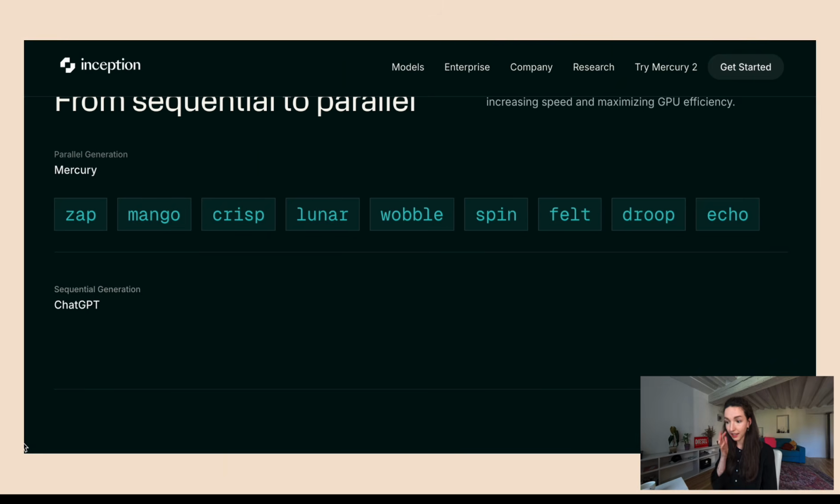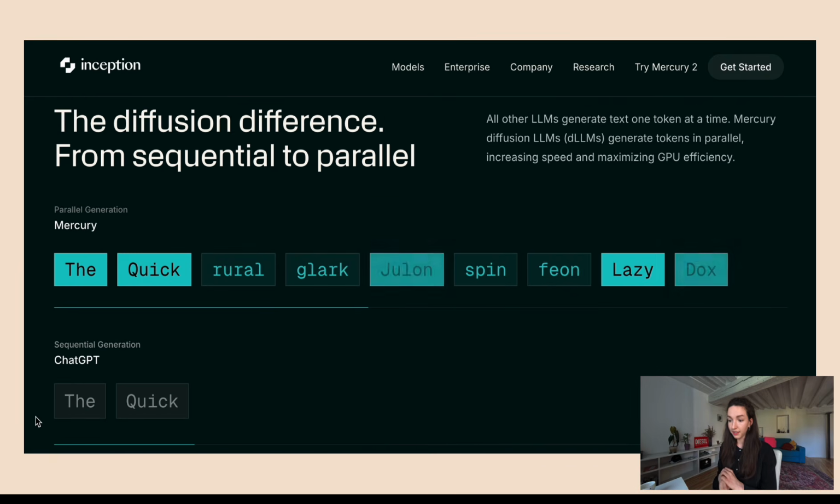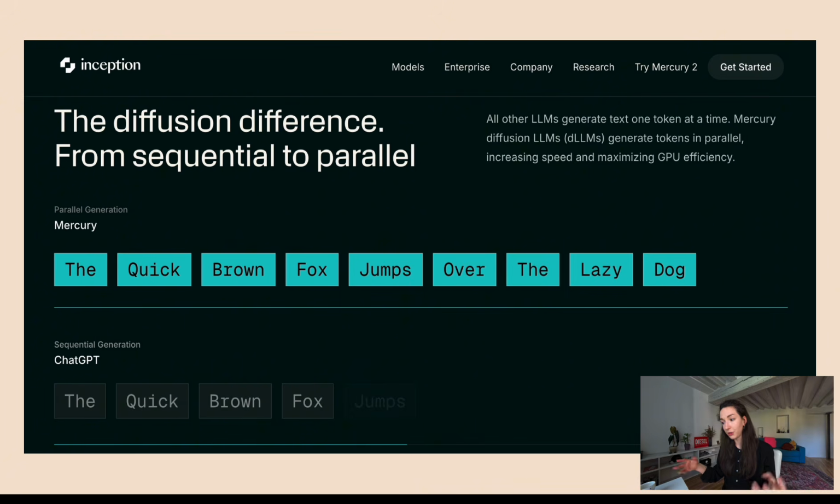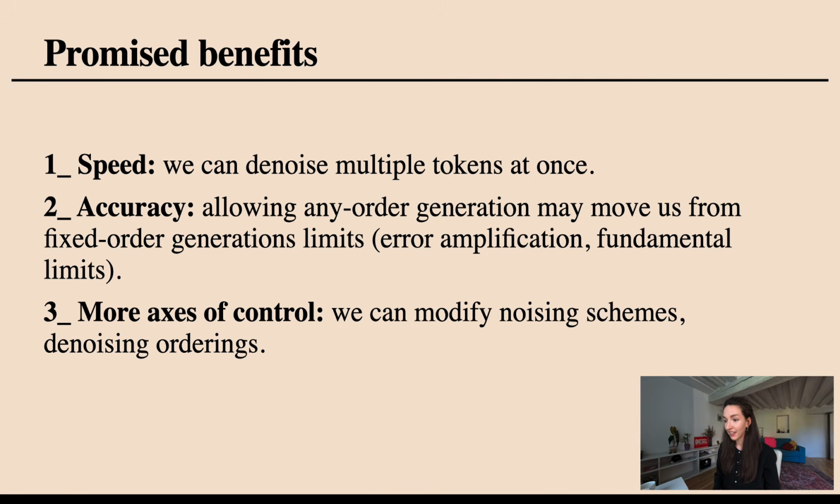In this case, we see that Inception begins with completely random tokens: Zap, Mango, Crisp, Lunar. And then during the generation process, they denoise these into tokens that amount to "the quick brown fox jumps over the lazy dog." So a sort of coherent sentence. So what are the promised benefits that these diffusion models could give us?